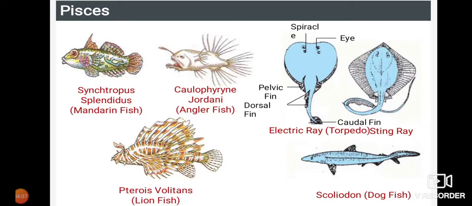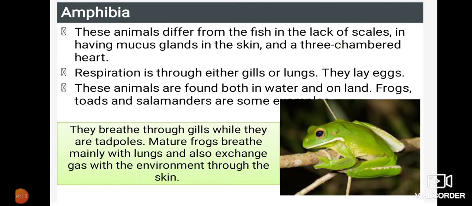And the next thing, we have pictures here, that is for the example of fishes they have given. And the next phylum we have to go for is Amphibia. So here they are telling these animals differ from fish in the lack of scales, so you will not be able to find scales on the amphibians, in having mucus glands in the skin and a three chambered